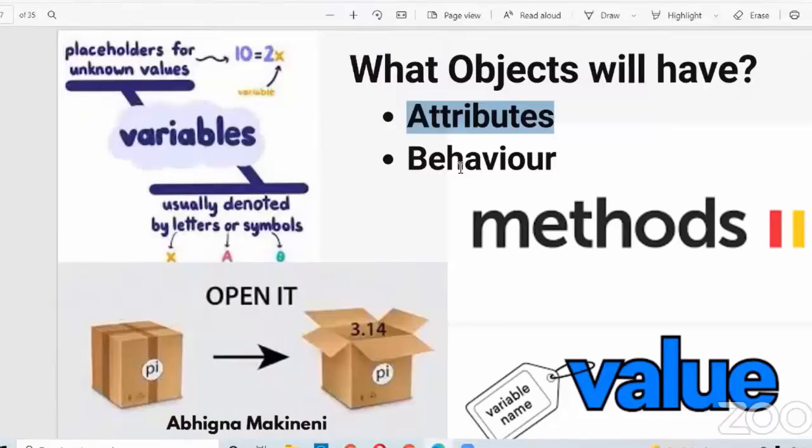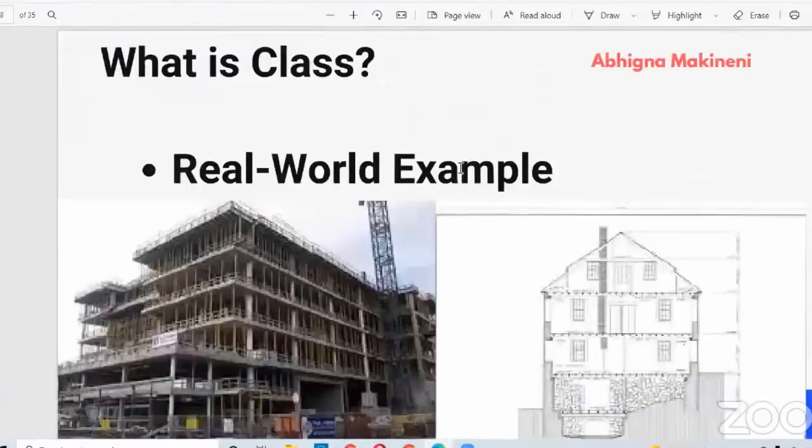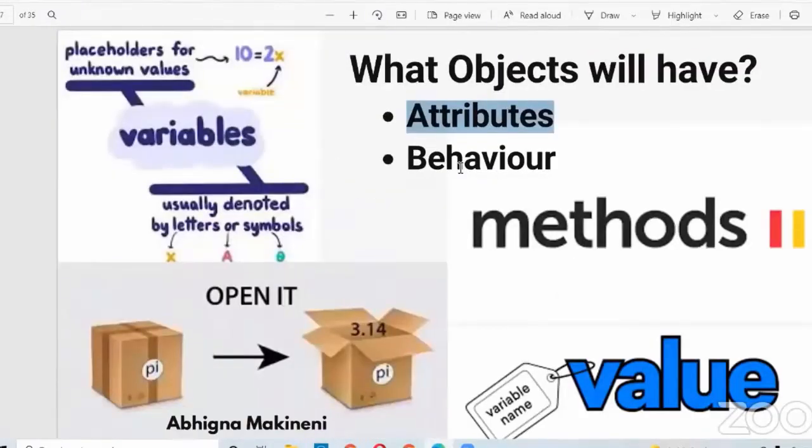Then what is this behavior? Behavior means simply actions. Actions define our behavior, right? I'm speaking, I'm teaching, I'm walking, I'm presenting a presentation now. So these actions, teaching, presenting, walking, speaking, all define behavior. Now objects will have something where you store data, and objects will have some behavior. Now we learned that, right?